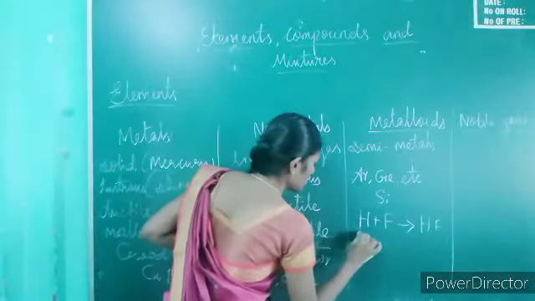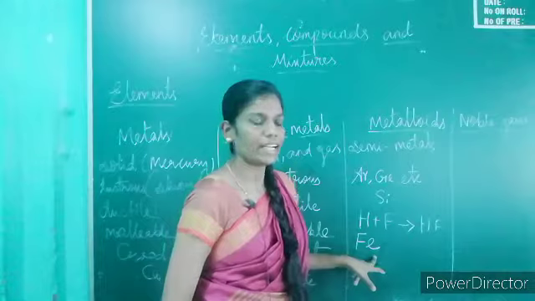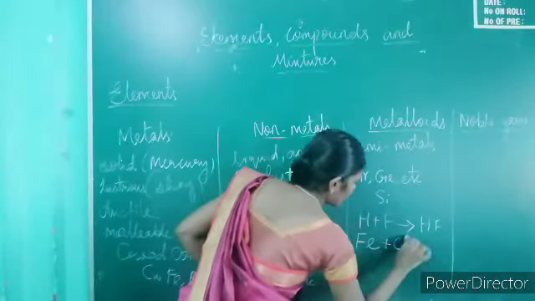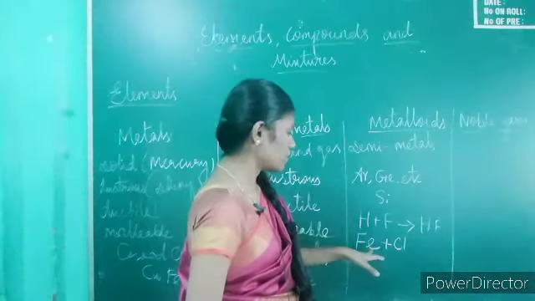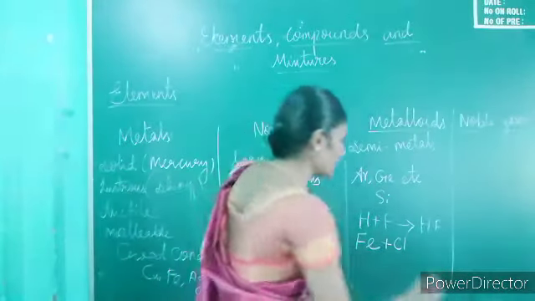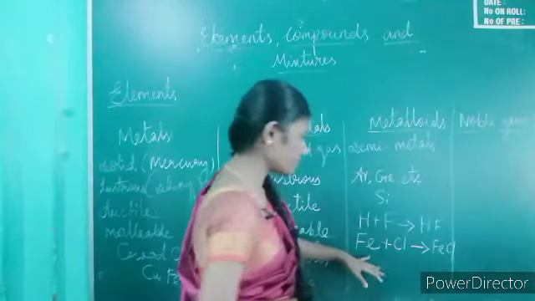Then Fe, iron, is a metal; it reacts with chlorine, a non-metal, and gives iron chloride.